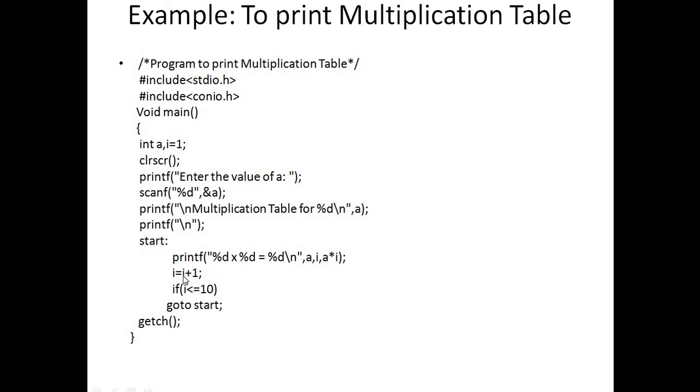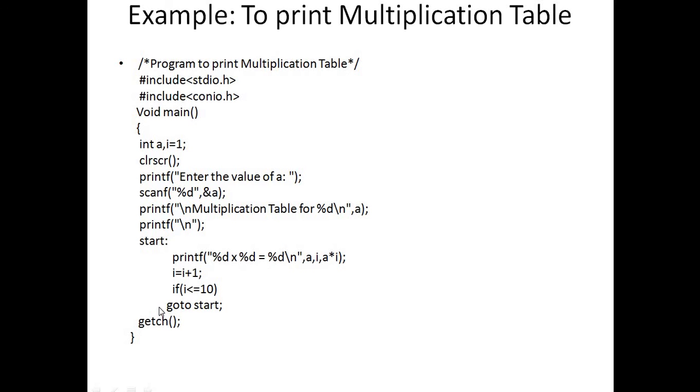Next I need to increase the value of i by 1, and check the condition up to which point the loop continues, until the value of i completes 10, because every table goes only from 1 to 10: two ones are 2, two twos are 4. In this way the last entry of the table is the 10th. So I need to check i's value up to 10, and once it reaches this value and the condition is false, control goes directly to getch.